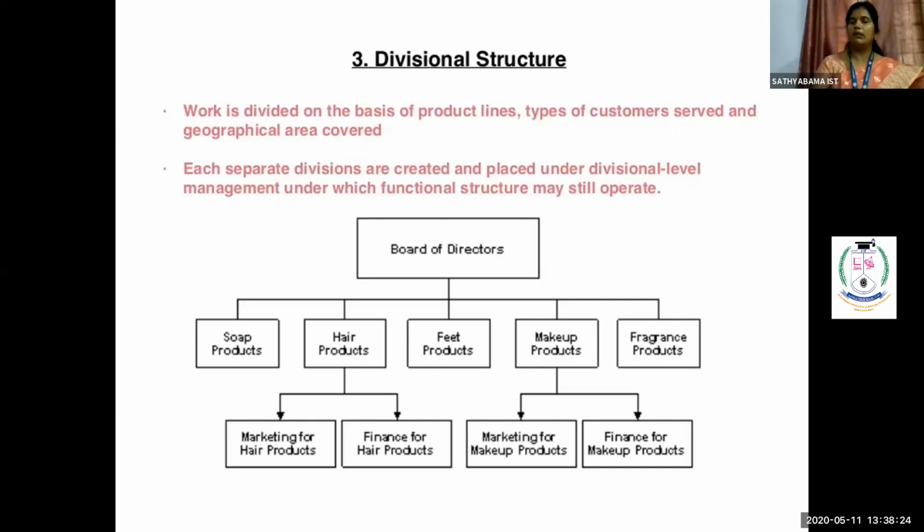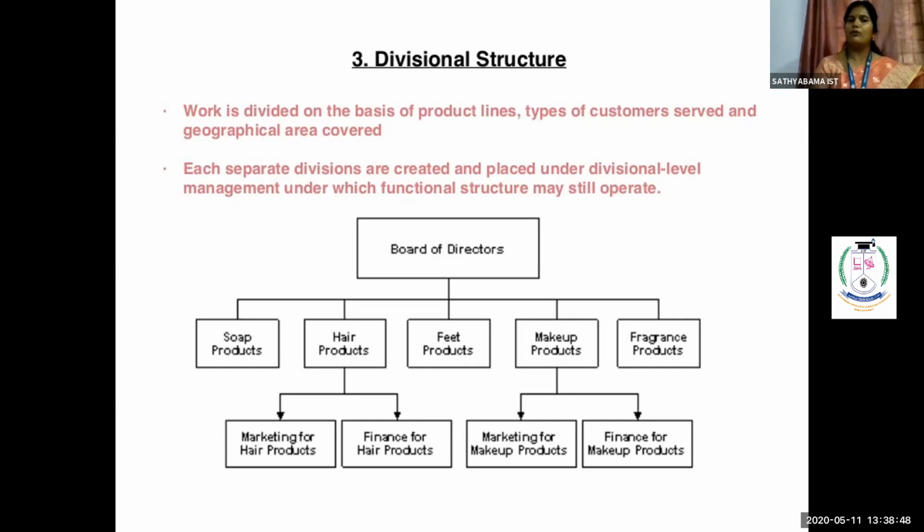If I am the single person producing the products, and my products take care of all the products used by a women-targeted group of people, the soap is my product, hair products are my product, feet products, makeup products, fragrance products. So all these are being done separately.